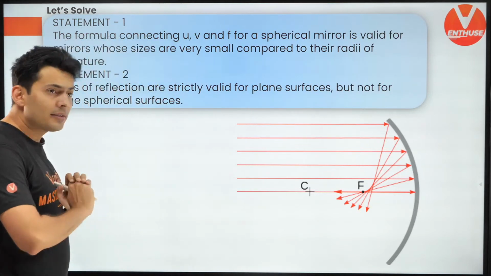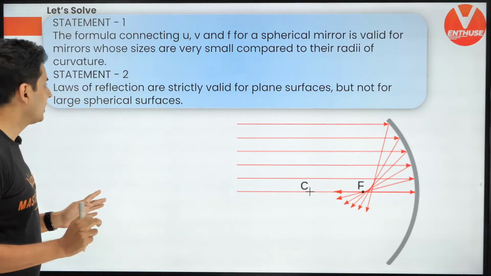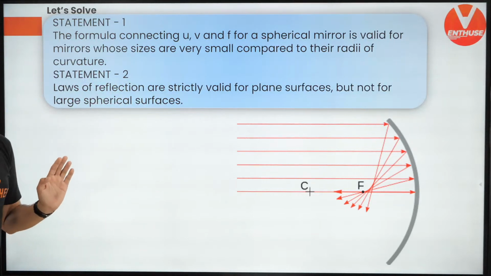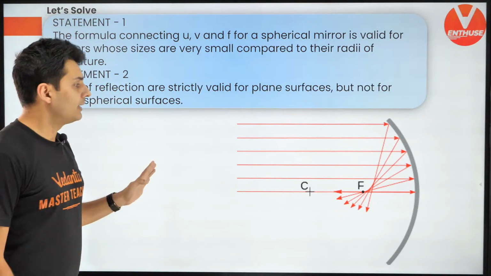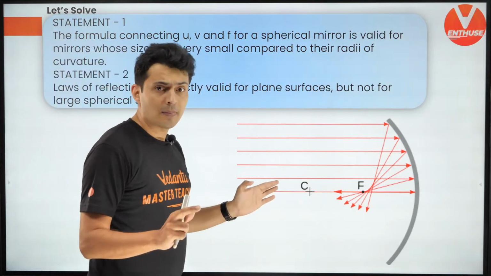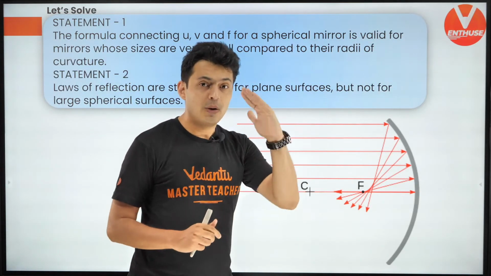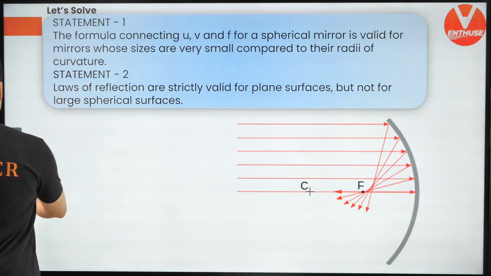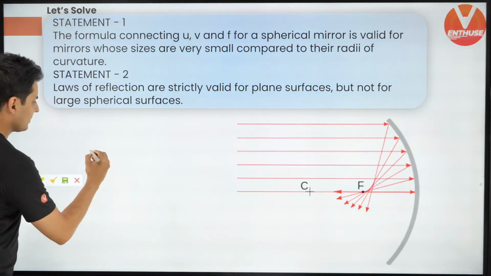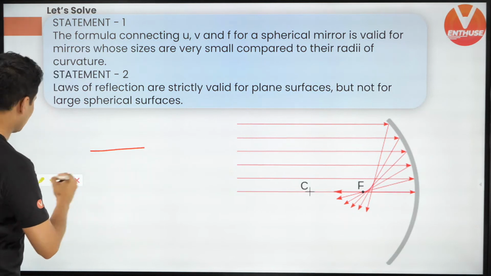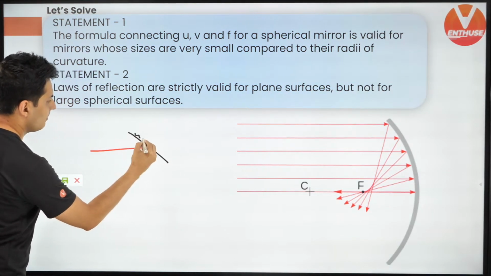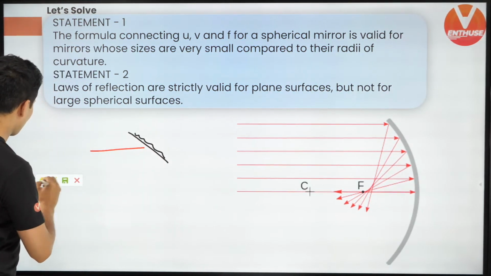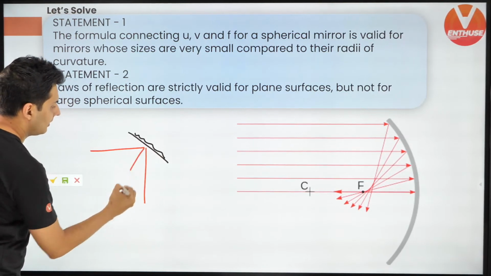Remember that the laws of reflection are valid for every part of a curved mirror. Say you have a ray coming in and it hits a plane mirror, then it will reflect back like this.